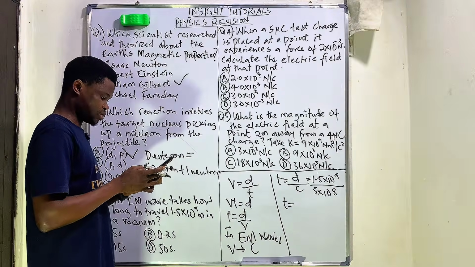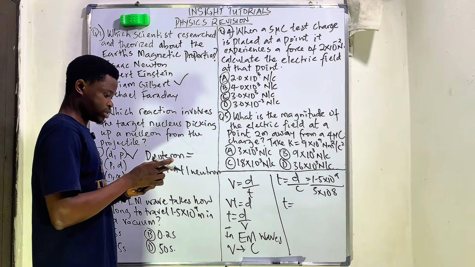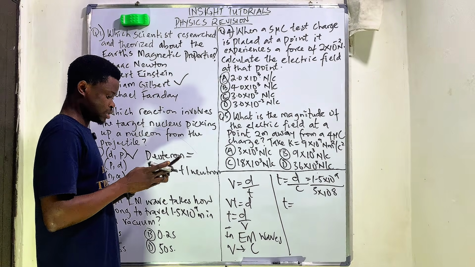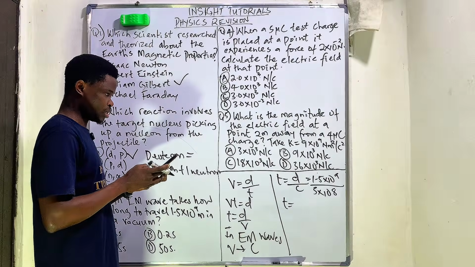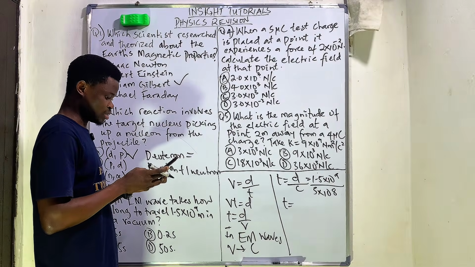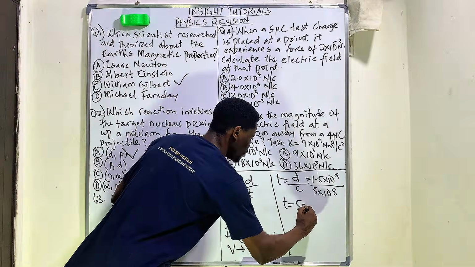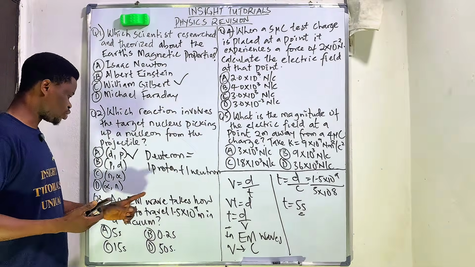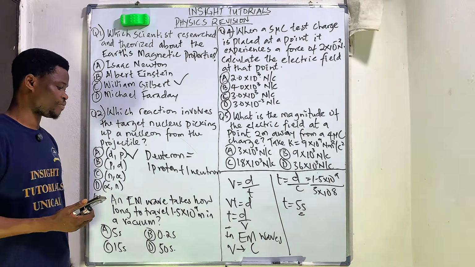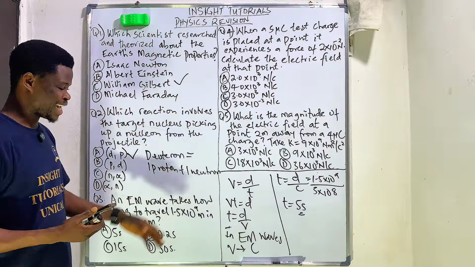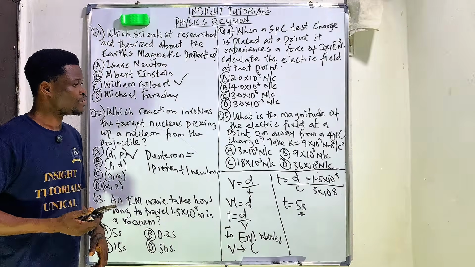So if we punch this in my calculator, 1.5 times 10 raised to the power of 9 divided by 3 times 10 raised to the power of 8, it happens that the time is 5 seconds. So it's going to take 5 seconds to travel 1.5 times 10 to the power of 9 meters in a vacuum.